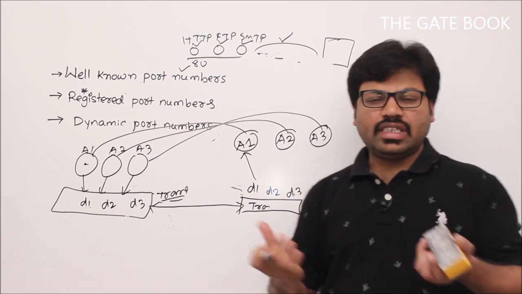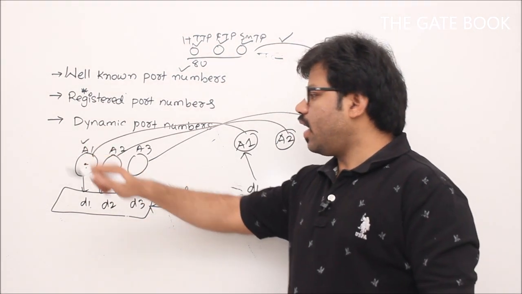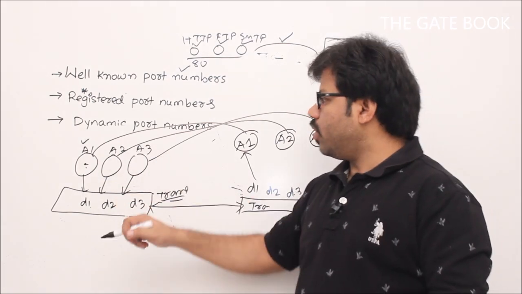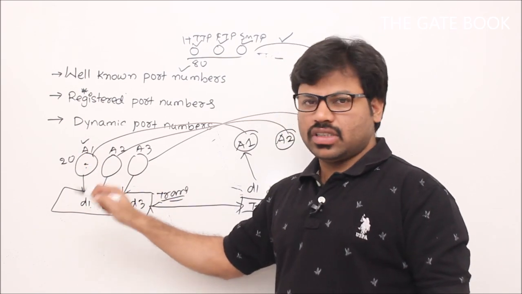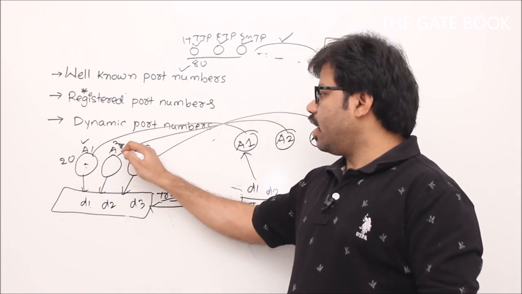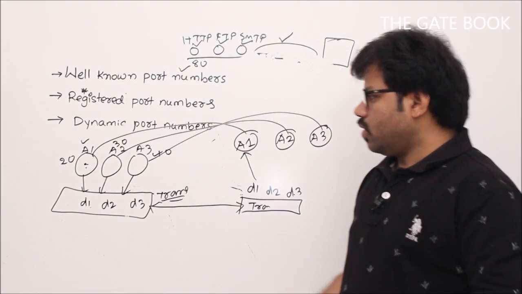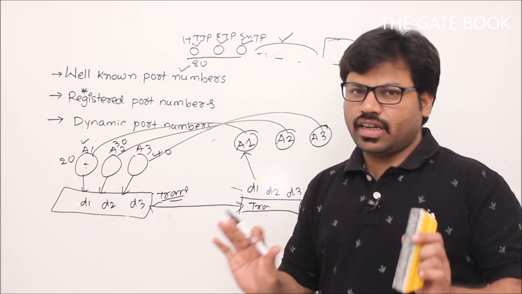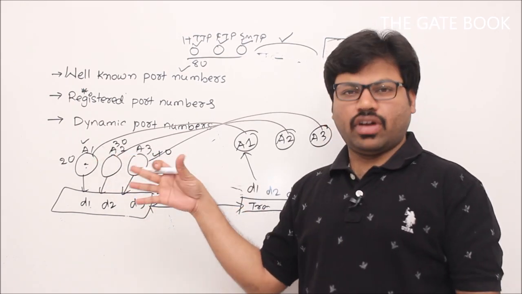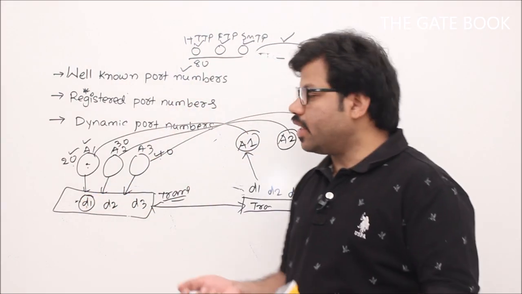For that, what to do? It's easy to understand. Very simple. A1 is going to have a different identification number, correct? Port number. For example, A1's port number is something; for simplicity we take well-known port numbers, generally we should not. Let's say 20 and 30 and 40. Now, because we are talking about a general network, not the internet, in the internet we can't take 20, 30, 40 because they are well-known port numbers. So for general conversation, we are taking it.